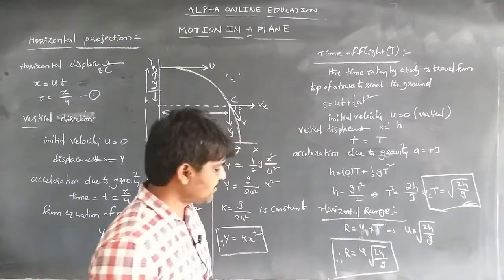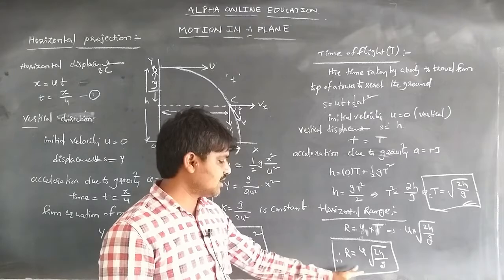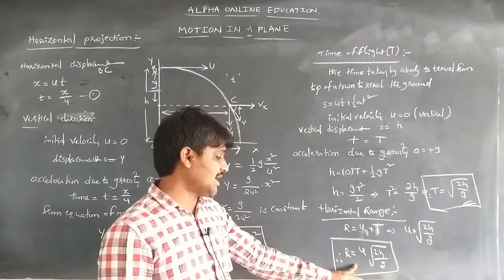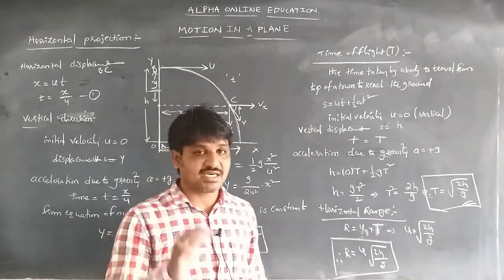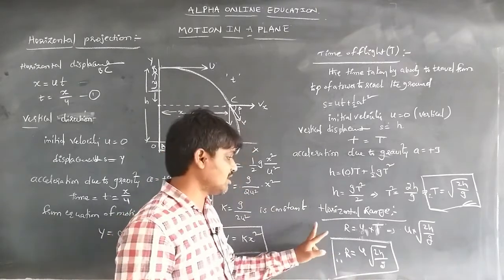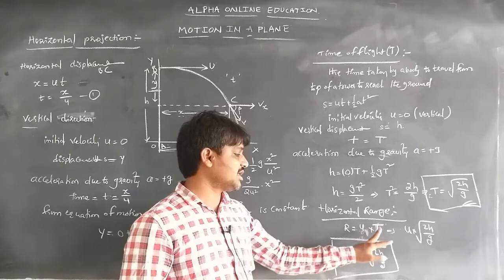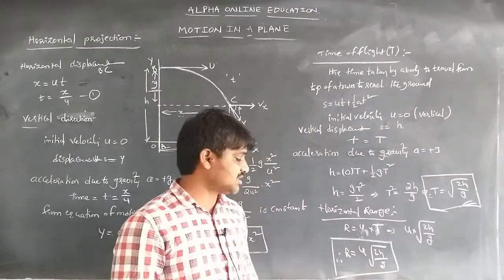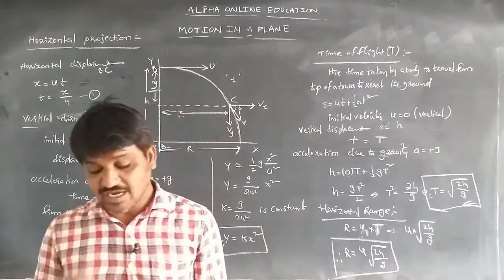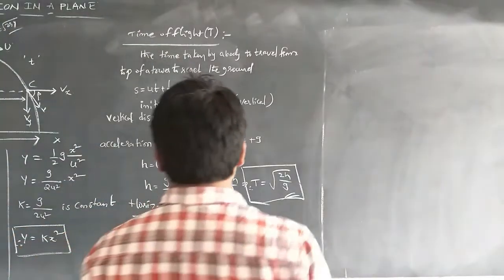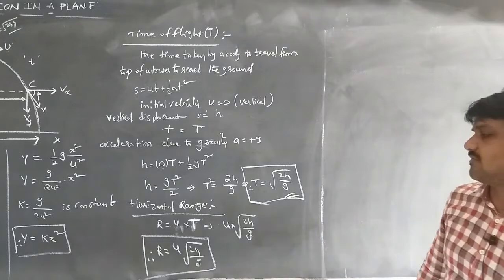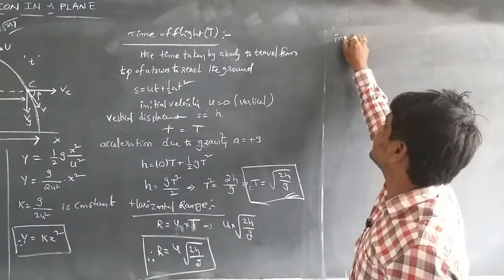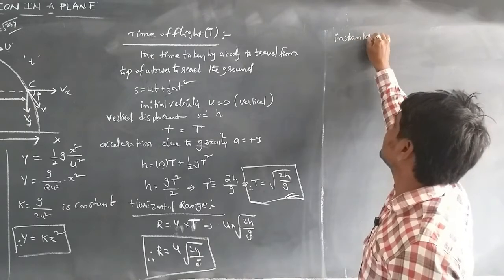Also, we can write the range as u²/2g, as the body reaches the point from a certain height. So the horizontal range is R = velocity × time of flight, that is u√(2h/g). From these relations we can find the time of flight and horizontal range. Now we are going to discuss instantaneous velocity.